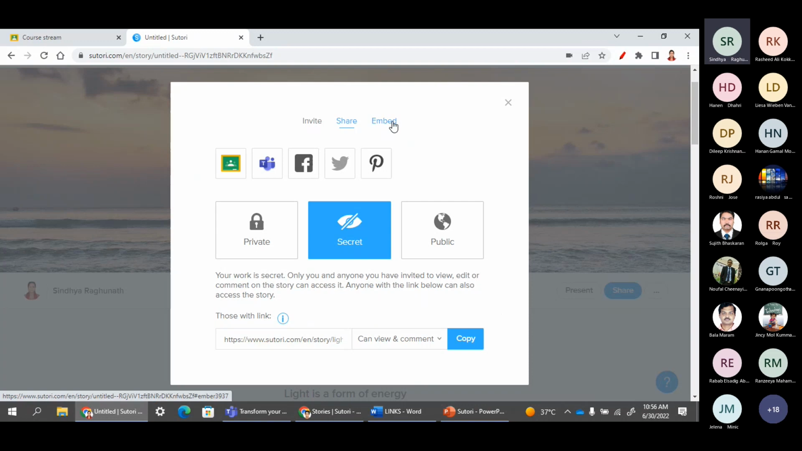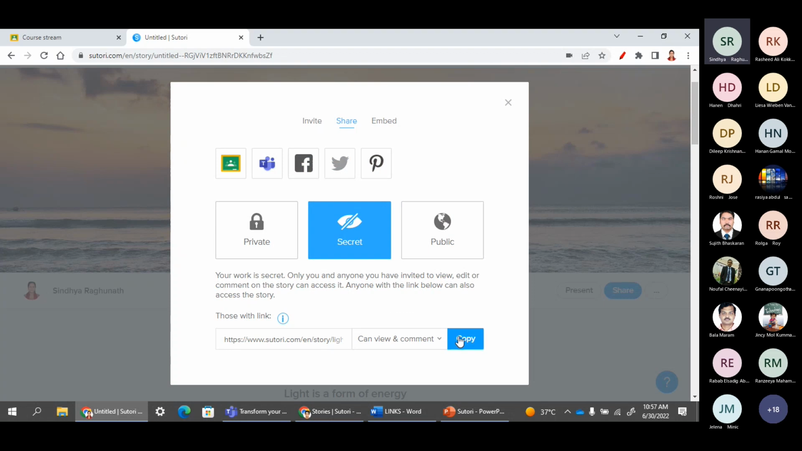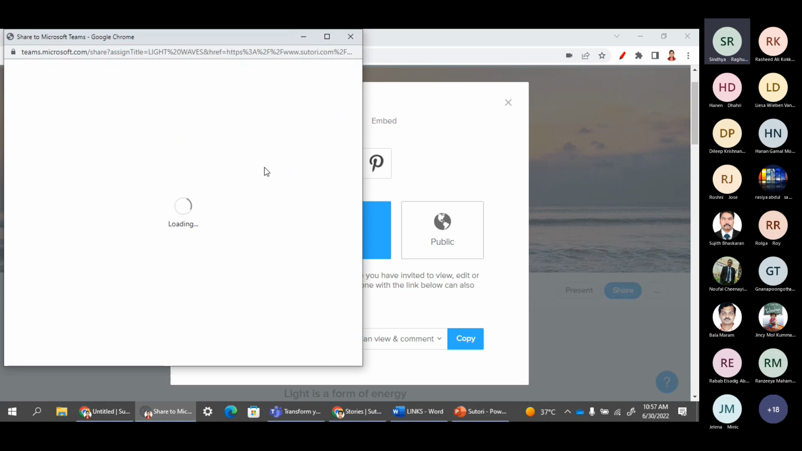And in order to embed this Sutori, it is easy to embed it with any other websites, for example Teams or Google Classroom or any other thing. But one thing is compulsory: before going for embed, we have to make it public. Then we select copy. For example, I am copying this. I want to share it with my Teams.